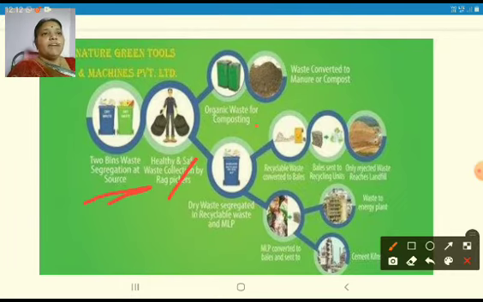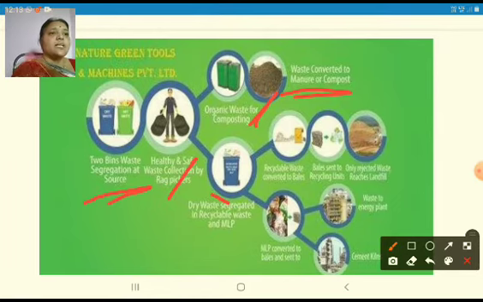And the wet waste, that means the vegetable waste, fruit waste, animal waste, will be taken for decomposition by the microorganisms, and it will be converted into manure or compost that we can use in our agriculture. And the next is recycling waste. It will be separated according to the recycling codes, and then it will be recycled.